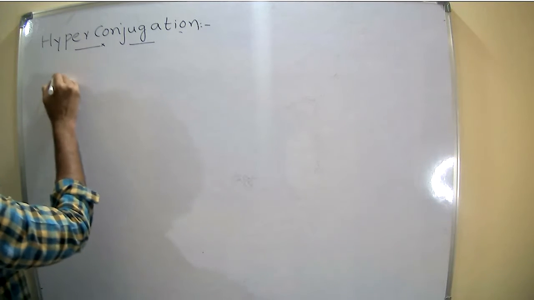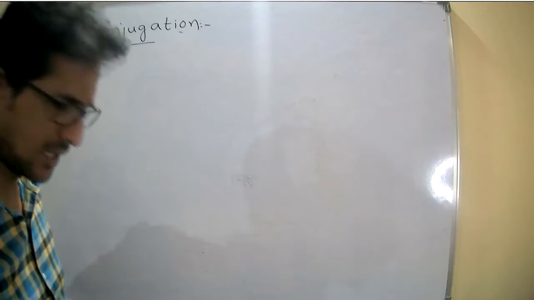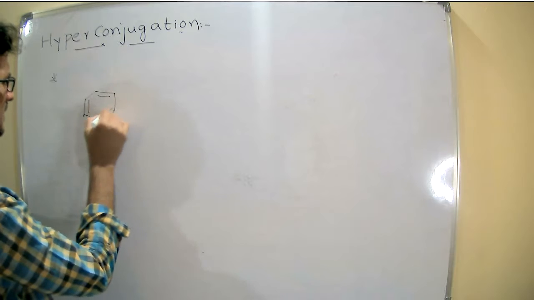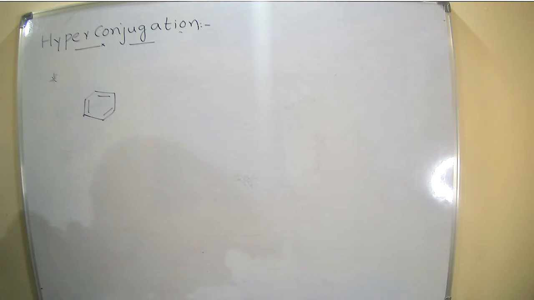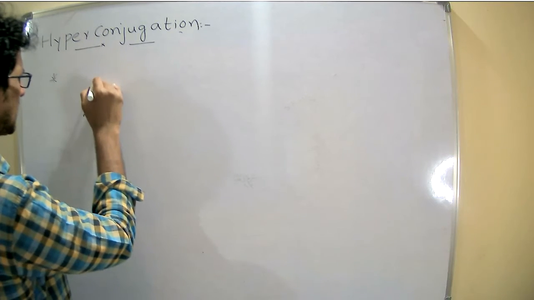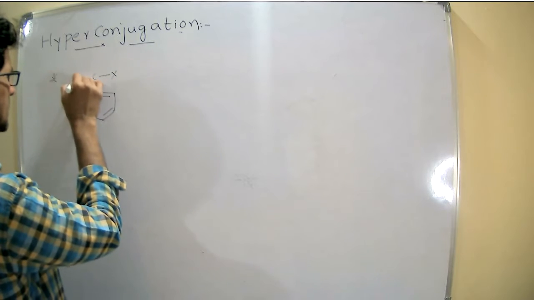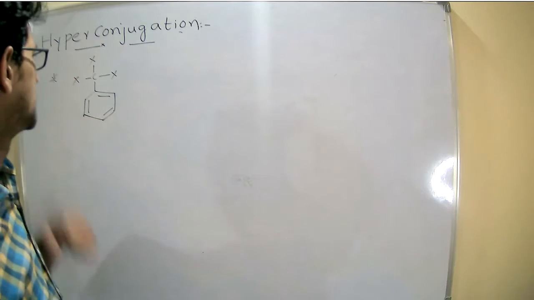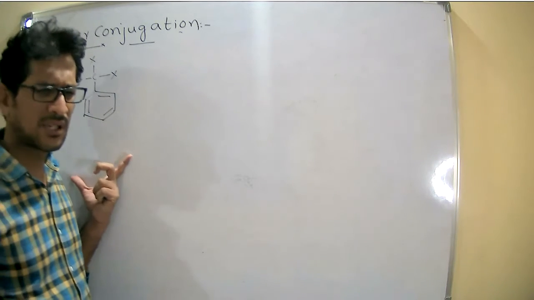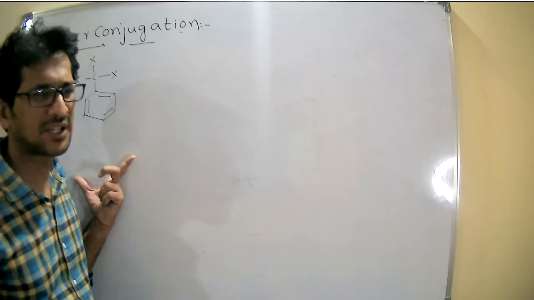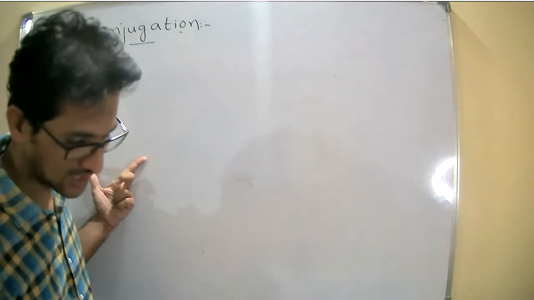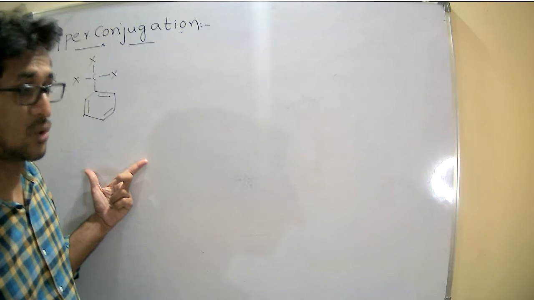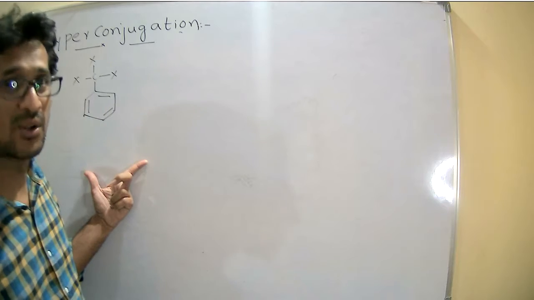Then, one more important point I need to mention here. Right, here it is a trisubstituted, trialkyl, sorry, halo substituted benzene. Here we are observing some type of hyperconjugation, though not exactly considered as hyperconjugation because there are no alpha hydrogens involved, but identical to alpha hydrogens we have some halogen groups.